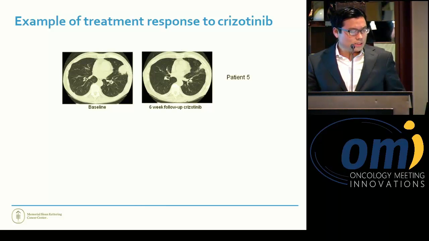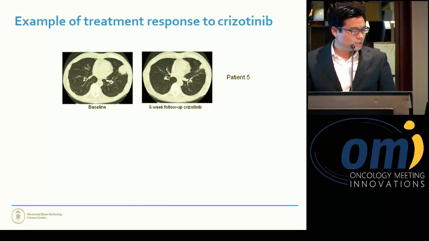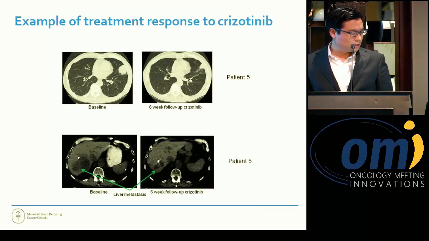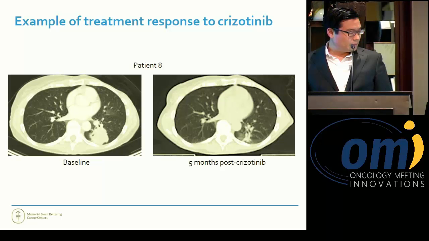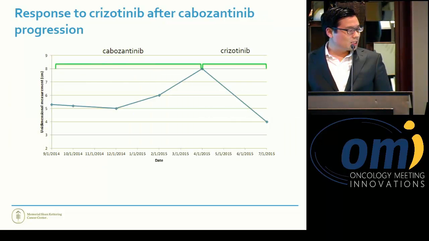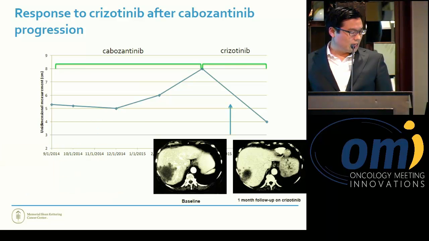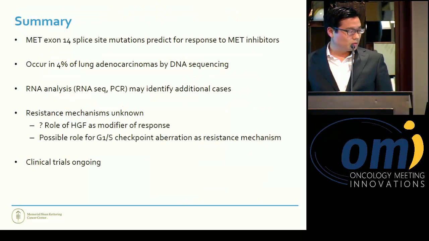And then some examples of the responses, again, that we've seen to crizotinib. This is a patient who had a response in the lung as well as her liver lesion. This is another recent patient who had quite a good response. This is a 5-month scan post-crizotinib. And then the interesting case of a patient who had stable disease for some time on cabo, eventually had disease progression, came off, and then had a relatively brisk response to crizotinib, which is being sustained at this point also.